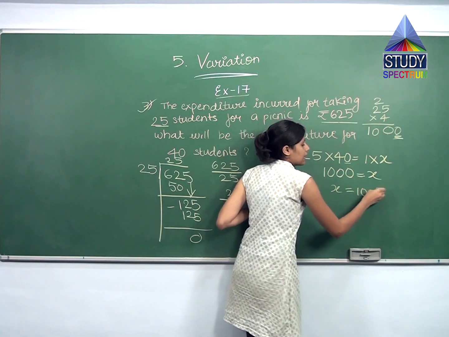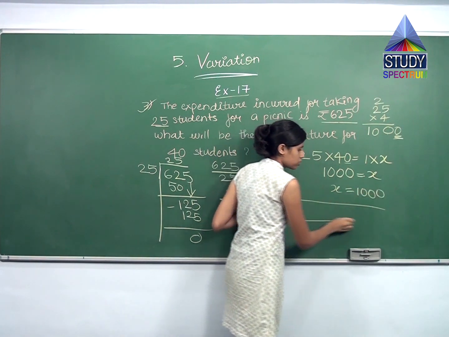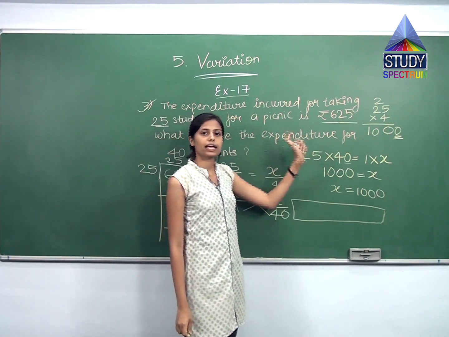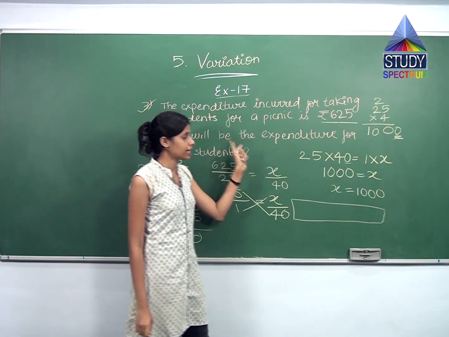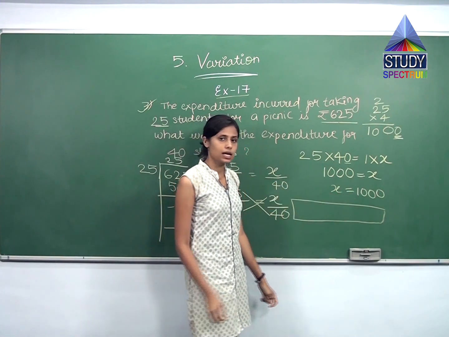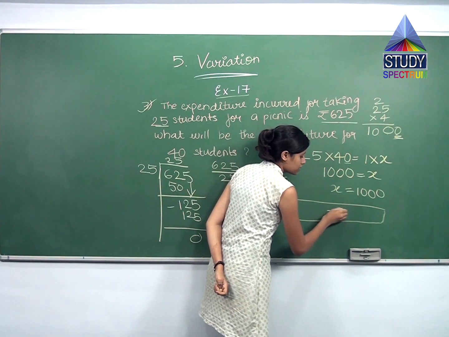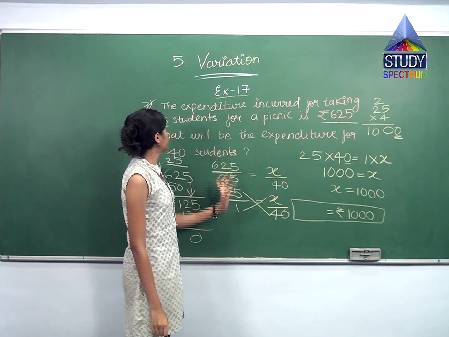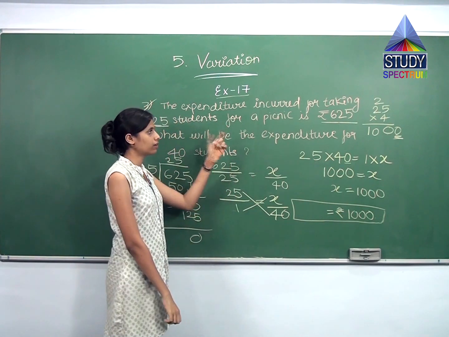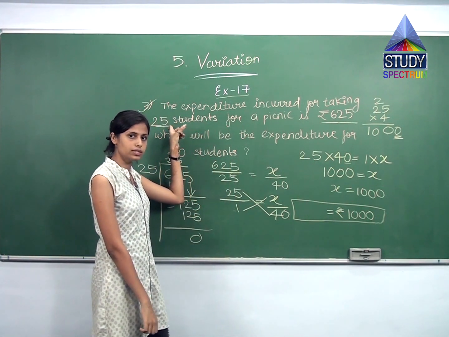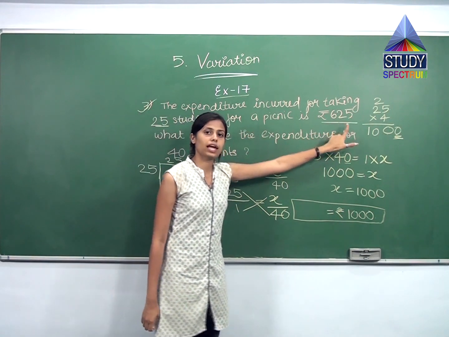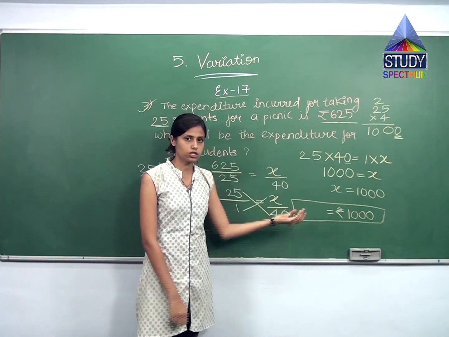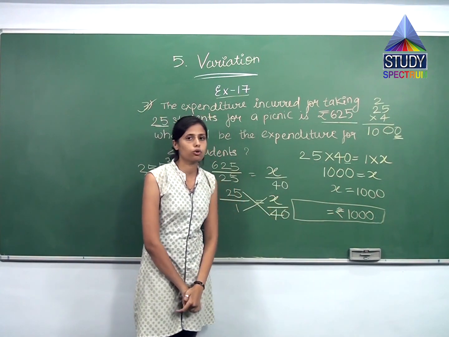So I can write x is equal to 1000. Then my concluding line in the box, which says that the expenditure incurred for taking 40 students for a picnic is rupees how much? Rupees 1000. So we are clear with question number 3, in which we were given first that a certain number of students costs this much. Then how much will 40 students cost? That we have found by cross multiplication, and the answer is rupees 1000.